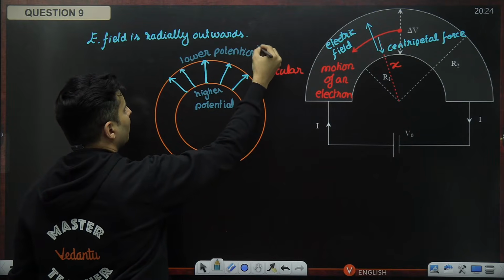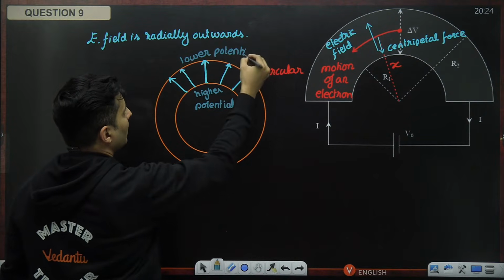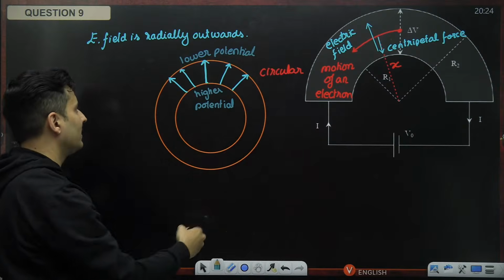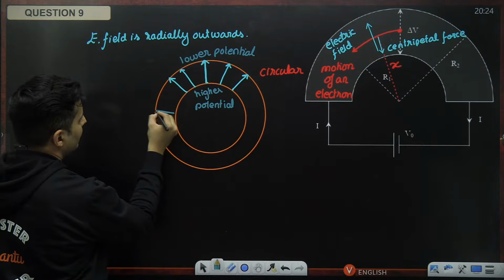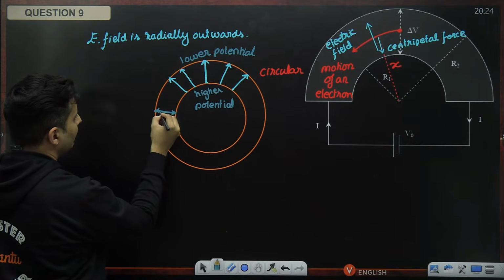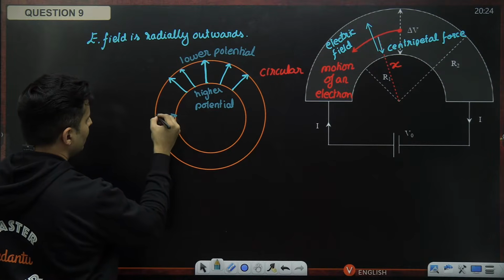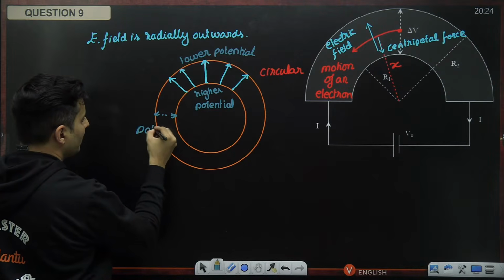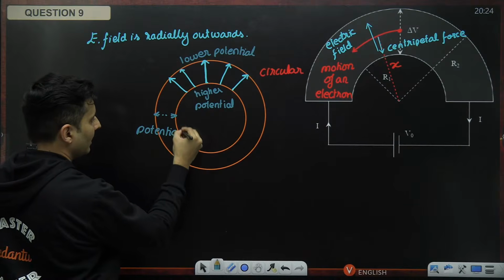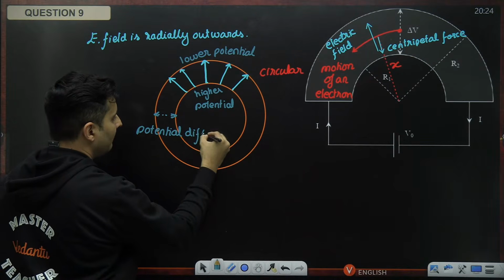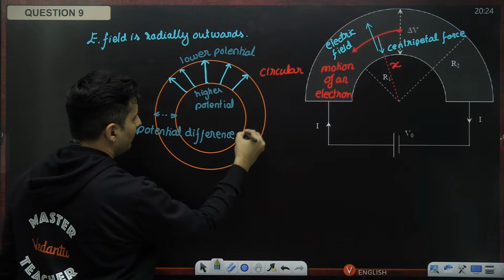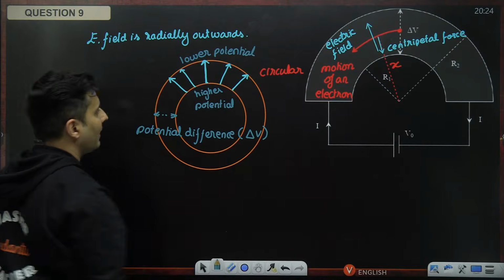And because of this, we can see there is a voltage difference. Yes, what is created now between both of them? There is now a potential difference of delta V which is created.